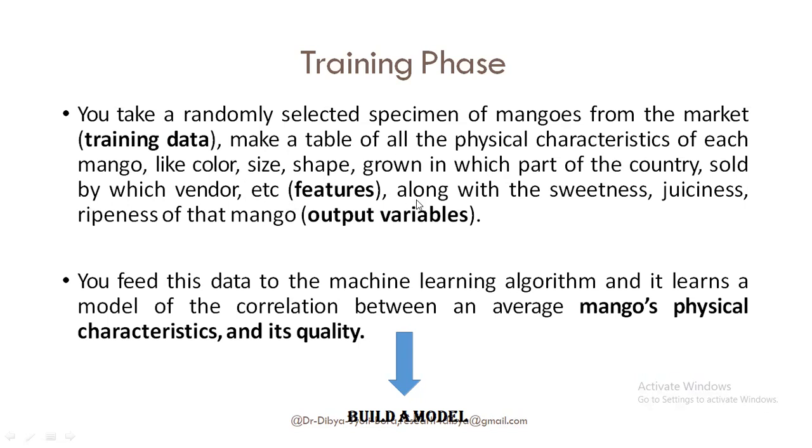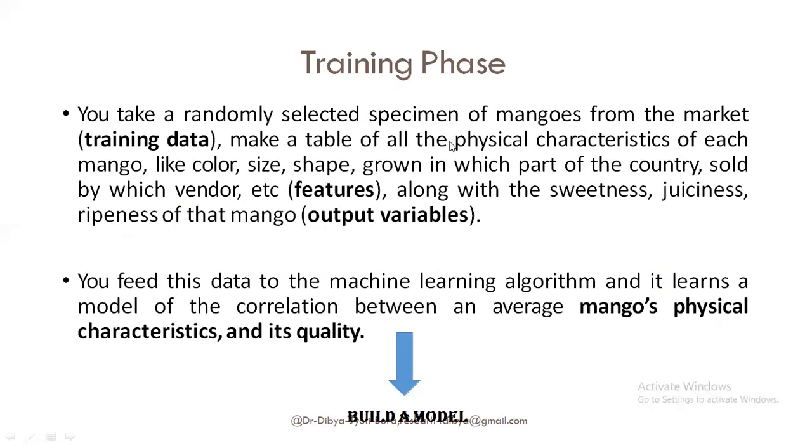These are the features. This term is important. These are the features like color, size, shape. Then along with that, the sweetness, juiciness, ripeness of that mango. That is the output variable. Now, you feed this data to the machine learning algorithm, and it learns a model of the correlation between an average mango's physical characteristics and its quality. And thereby, it comes up with building a model.